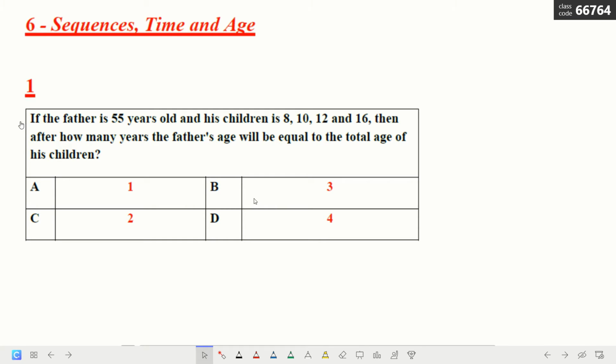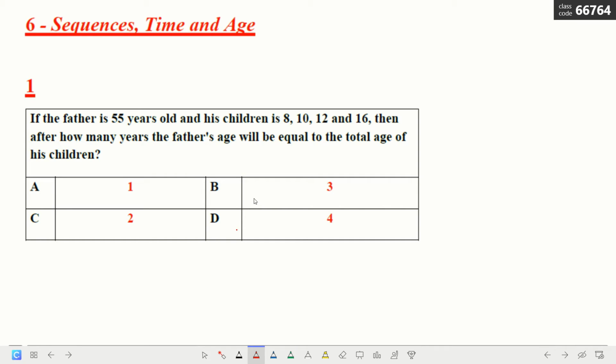The first question here, if the father is 55 years old and his children are 8, 10, 12 and 16, then after how many years the father's age will be equal to the total age of his children? Do you know that the total means the sum?